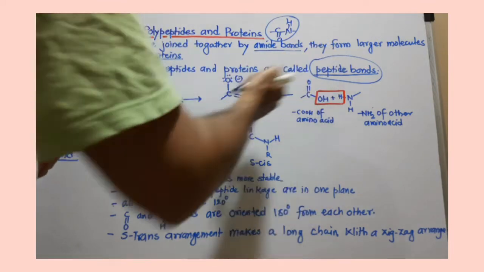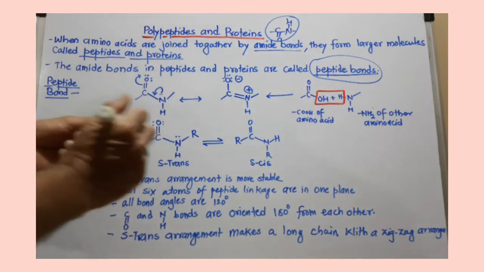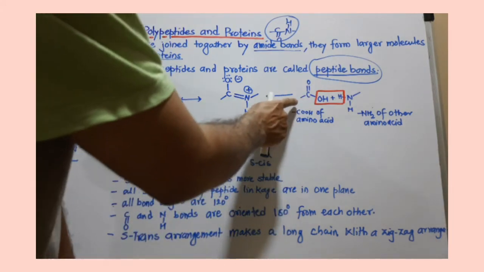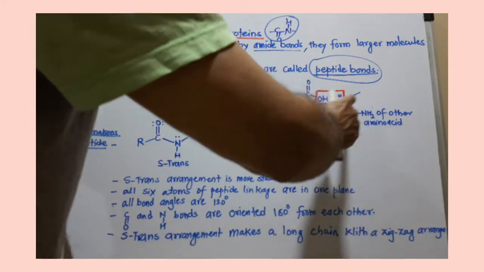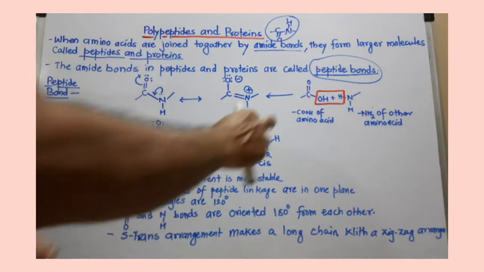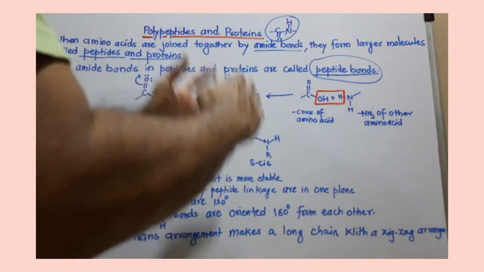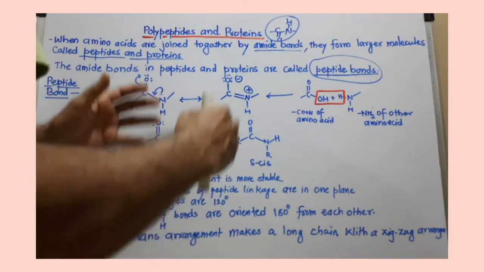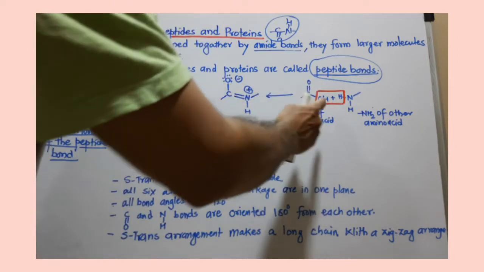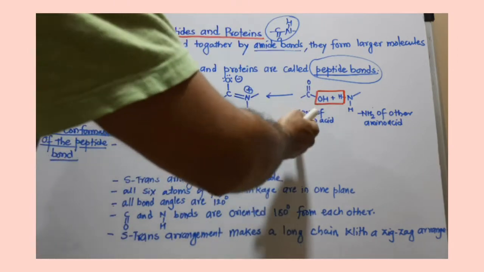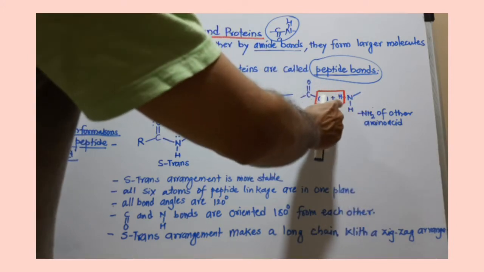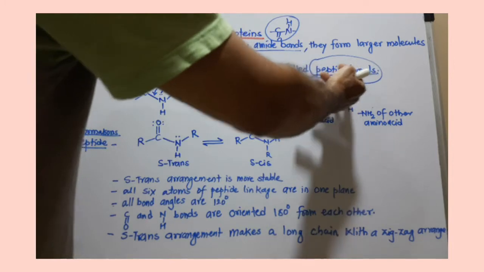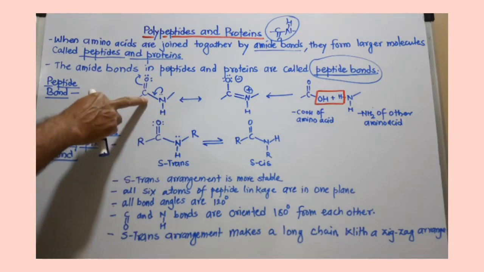And this peptide bond is formed after the reaction between the COOH group of one amino acid and the NH2 group of another amino acid, because both groups are present in the same molecule. So we must say that the COOH group of one amino acid combines with the NH2 group of another amino acid. A water molecule is eliminated to form this peptide bond. So this is the peptide bond.